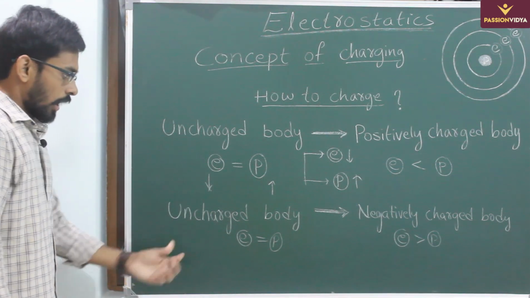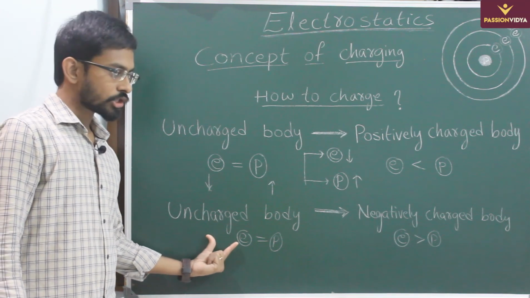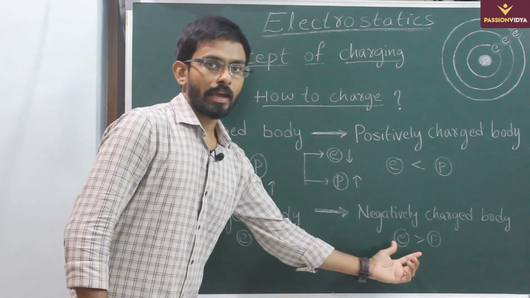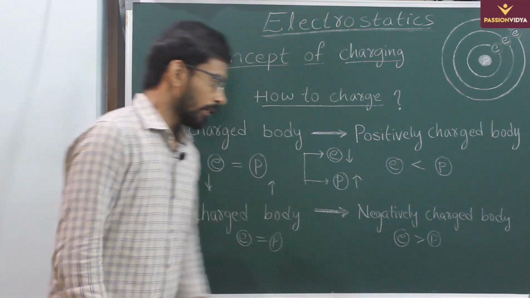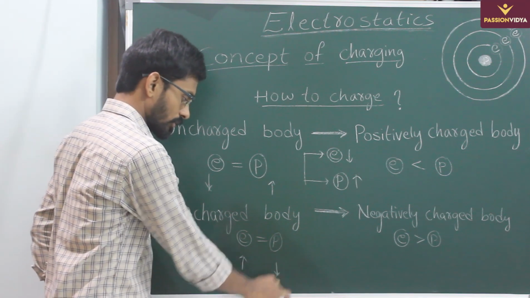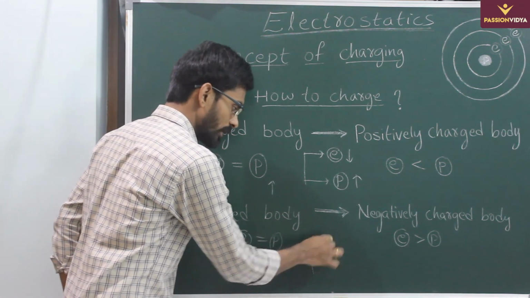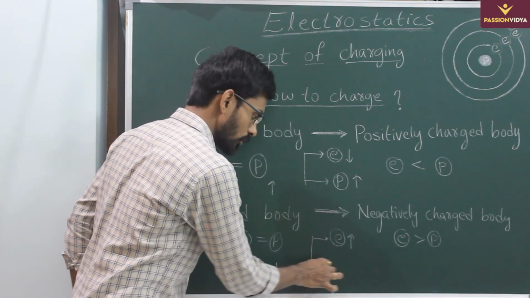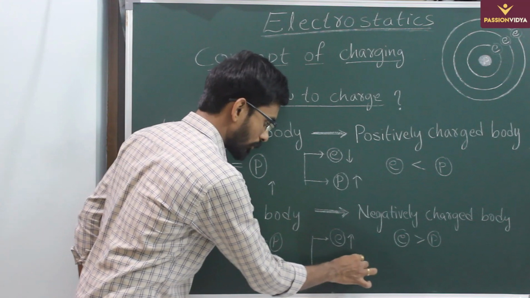Similarly, let us discuss how to convert an uncharged body into a negatively charged body. Here a negatively charged body means the number of electrons has to be in excess. So now either we can increase the number of electrons or decrease the number of protons. So we can achieve it in two ways, that is either by increasing the number of electrons or by decreasing the number of protons.